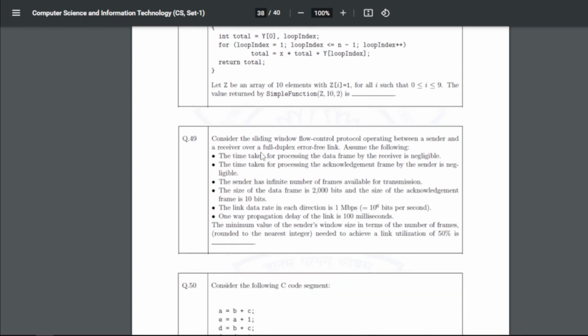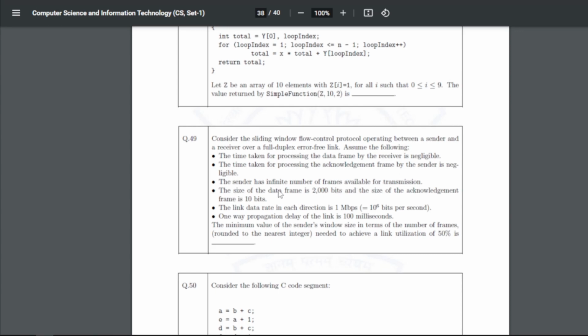Now consider question 49: a sliding window flow control protocol operating between a sender and a receiver over a full duplex error-free link. Assume the following: the time taken for processing the data frame by the receiver is negligible, and the time taken for processing the acknowledgement frame by the sender is negligible.